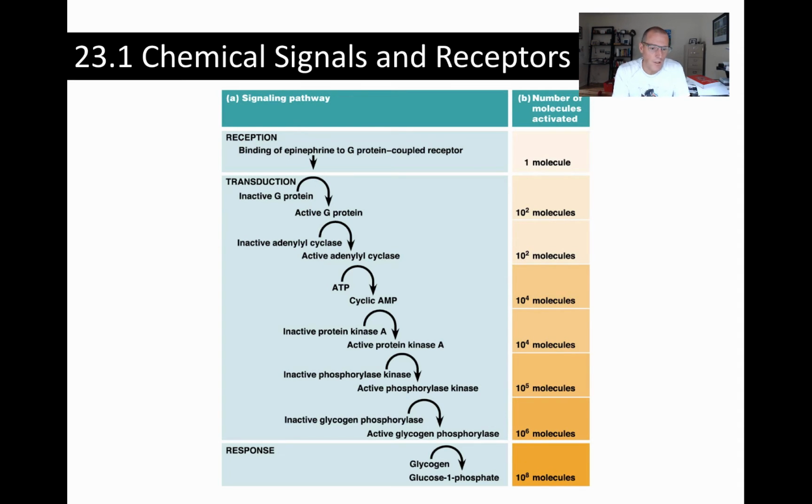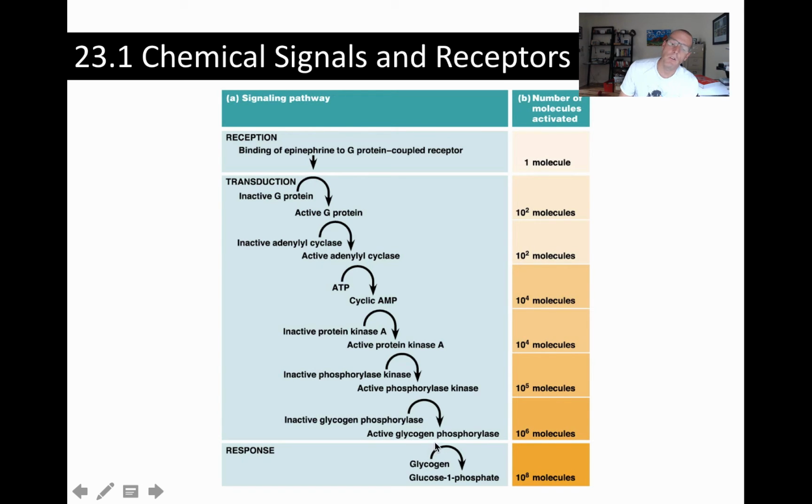So if we look at the example of how glycogen is broken down in liver cells in response to epinephrine, adrenaline, what we can see is that when we have a binding of a single epinephrine or adrenaline molecule to a G protein coupled receptor, that's one molecule binding, one receptor being activated, we then see this transduction cascade involving the activation of the G protein, the activation of adenylyl cyclase, the turning on of the production of cyclic adenosine monophosphate, the activation of protein kinase A, the turning on of phosphorylase kinase, and then the activation of glycogen phosphorylase.